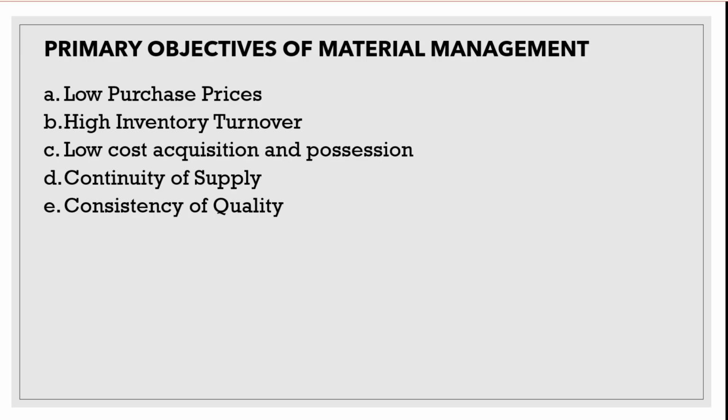Next one, consistency of quality. Quality of end products depends on the materials which are being used, and if you are having rigid specifications which are being insisted by the material management, you will be able to get consistency of raw materials whereby we can somehow maintain the consistency of the finished products. Next one is low payroll cost. The lower the payroll, the higher the profit, all other factors being equal.